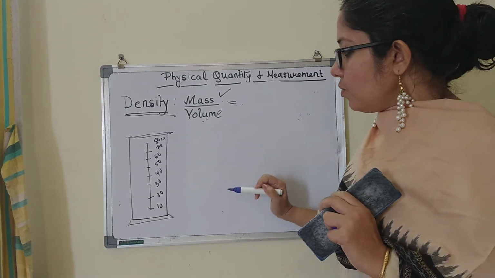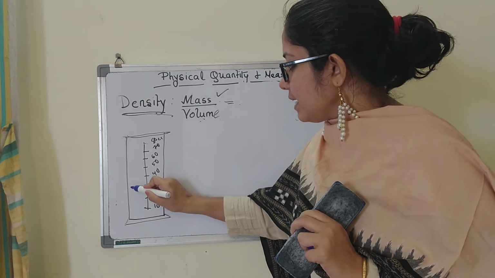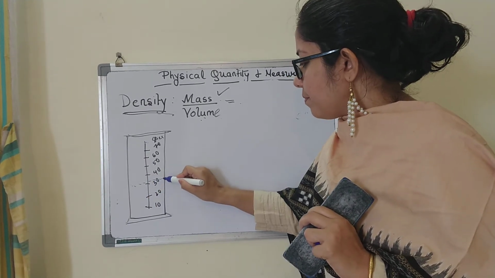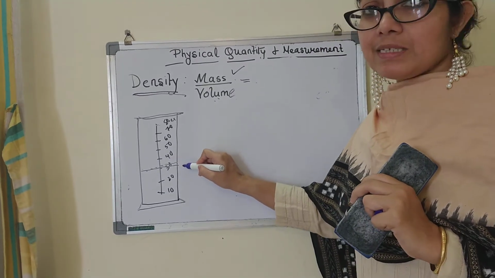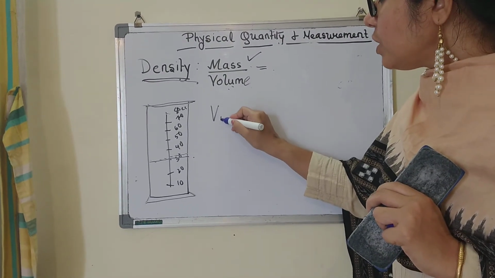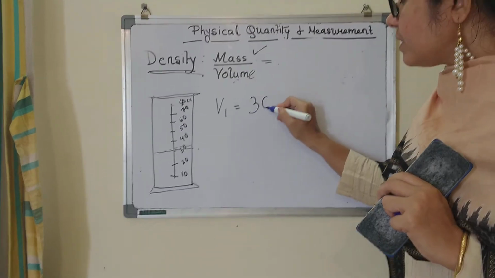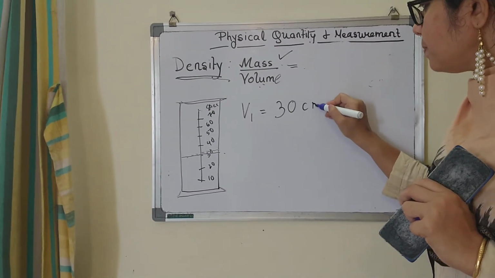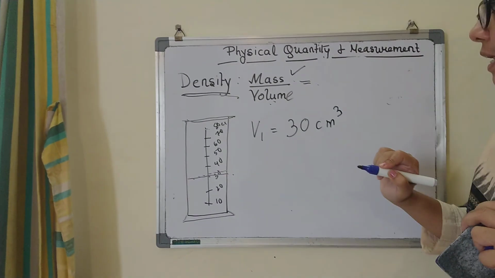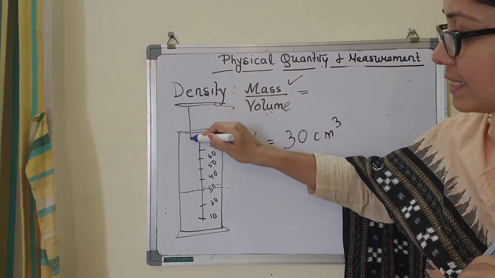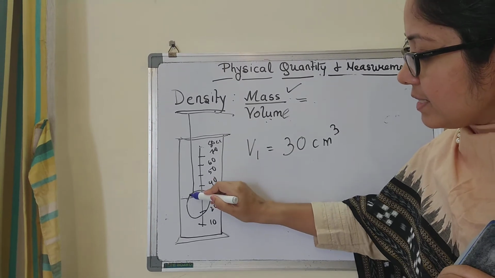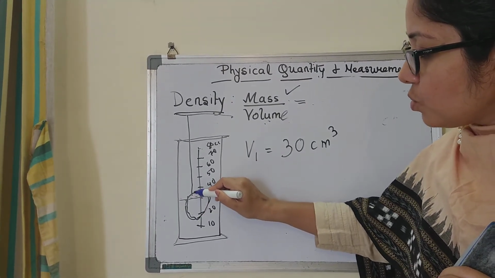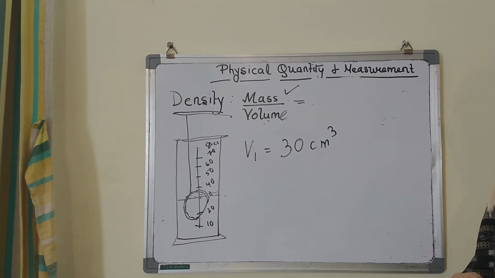Now first I take this measuring cylinder and fill it with water up to 30 cc. So what is my initial volume? 30 centimeter cube. Now with a thread I insert the stone, which is a little irregular in shape.